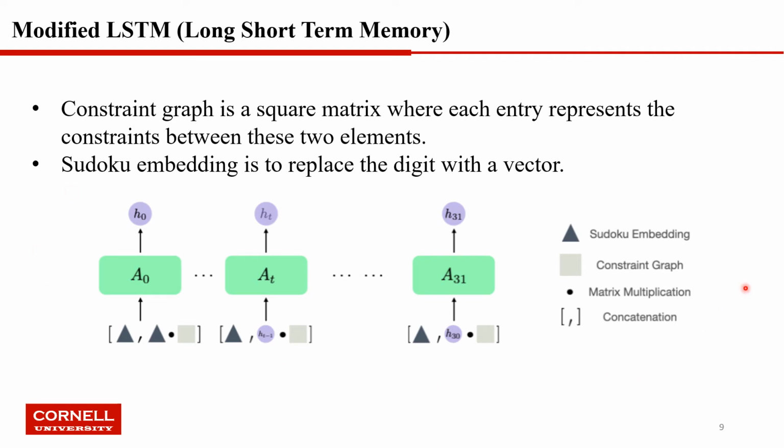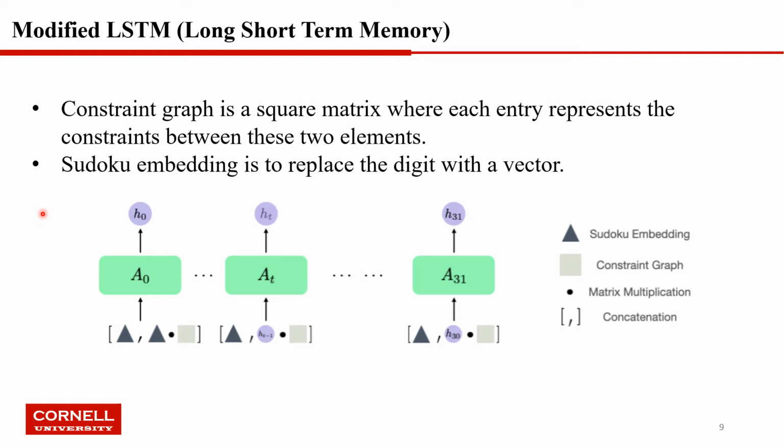Before introducing the actual architecture, I would like to introduce two terms. The first term is the constraint graph. A constraint graph is a square matrix where each entry represents the constraints between two elements. For example, consider a 4x4 sudoku. Its constraint graph will be a 16x16 matrix.